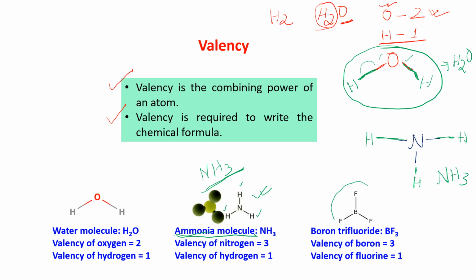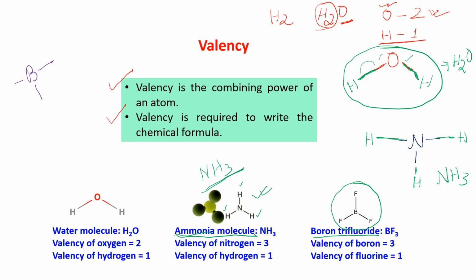Come to BF3. See, B and 3F. The name of this compound is boron trifluoride. Okay, now here also you can see that. Suppose this is boron. Now boron is having 3 hands, 3 valency, 1, 2, 3. Now fluorine is having 1 valency.